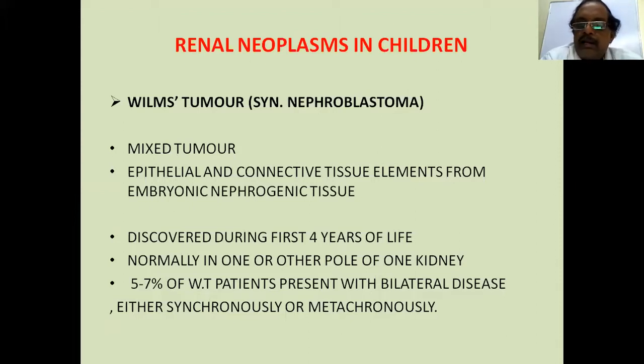They present in early childhood during the first 4 years of life. Usually the tumor occurs in one of the poles, upper pole or lower pole. But about 5.7% of these people may present with bilateral disease, either synchronously or metachronously. What is synchronous? Tumors can be found at the same time in both the kidneys. Metachronous: if you treat one kidney by nephrectomy, tumor can appear after some time in the other kidney. That is called metachronous presentation. So bilateral tumors can present synchronously or metachronously.